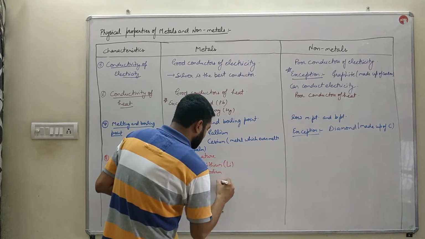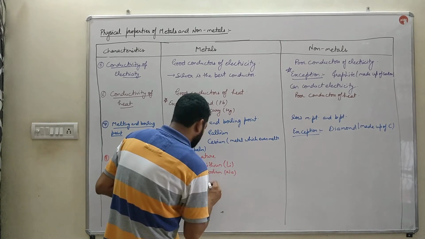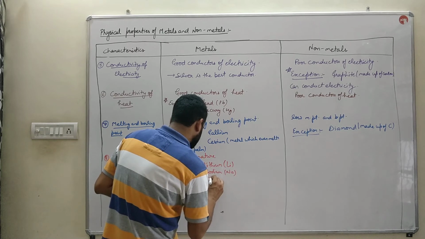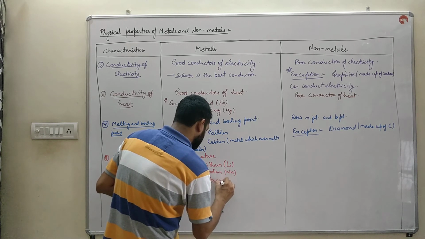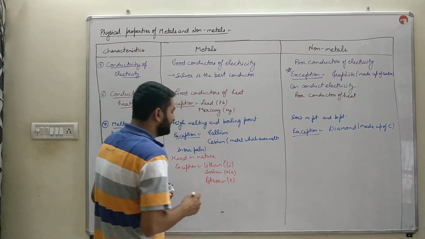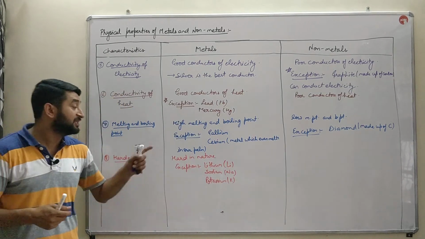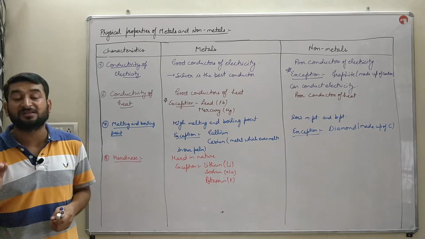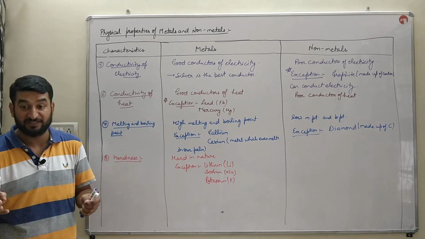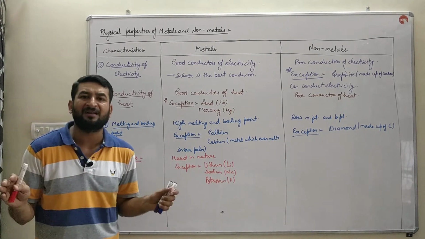The symbol of lithium is Li, sodium Na, and potassium. These three metals are known as soft metals. These three are the metals which can be easily cut with the help of a knife. Otherwise, usually metals are hard in nature.